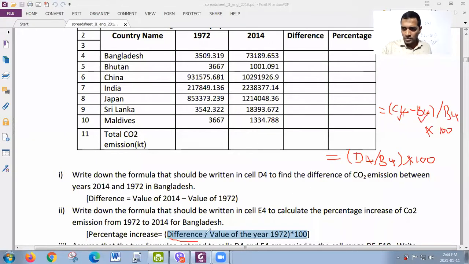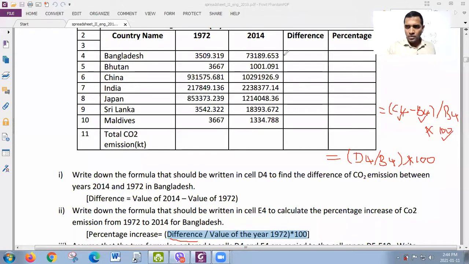Then forward slash, which means division. Then the value of the year 1972, which is in B4. That is correct. Then asterisk 100. So it is correct.